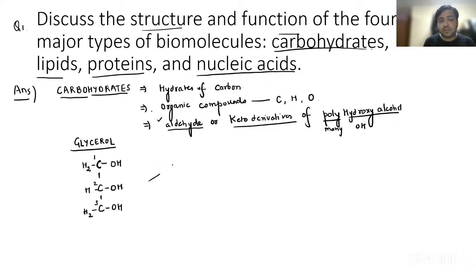Now from this glycerol, we are making aldehyde or keto derivatives.